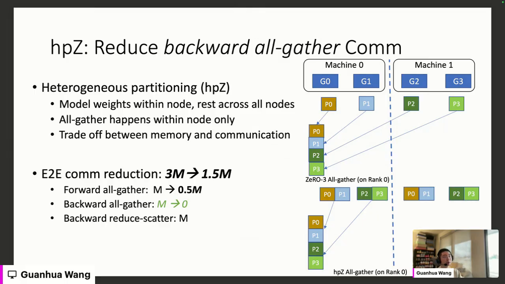So this is a trade-off between using more GPU memory and having less communication volume. By holding this secondary model replica within each machine, we can reduce the backward all-gather volume from M to 0 because we never do cross-node communication.